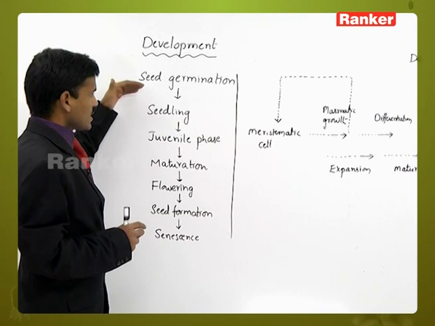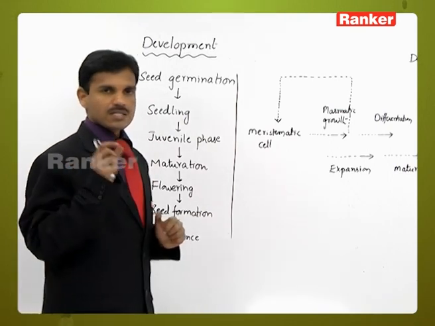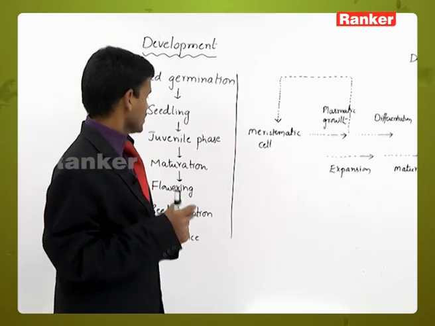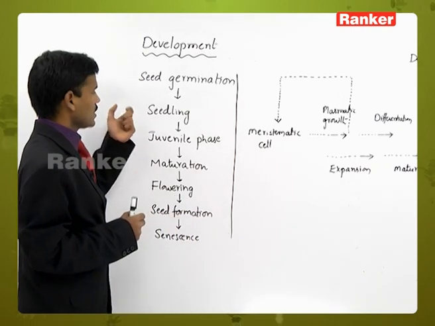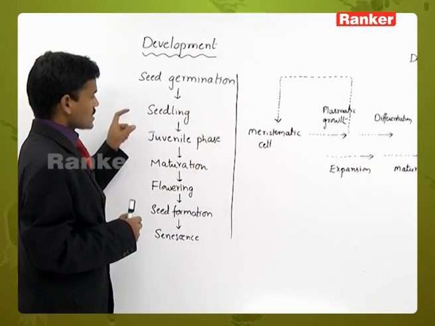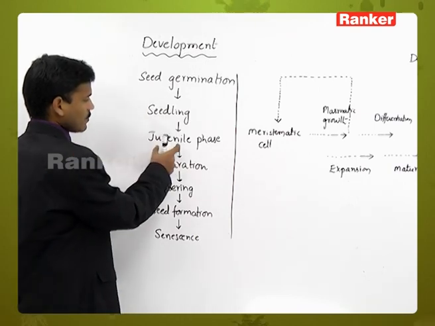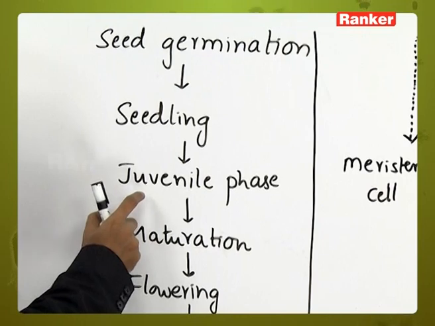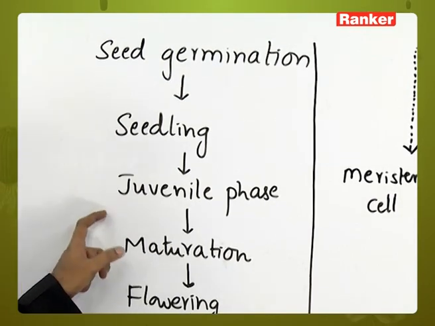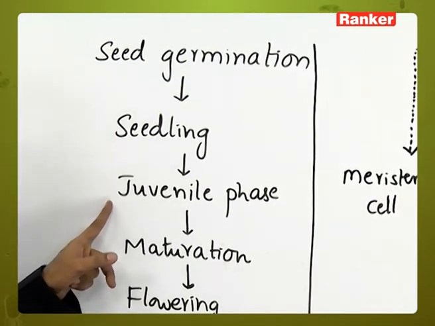After germination, the seed develops into a small young plant, or seedling. The seedling is in the juvenile stage or juvenile phase, which is the starting stage of a young plant body.